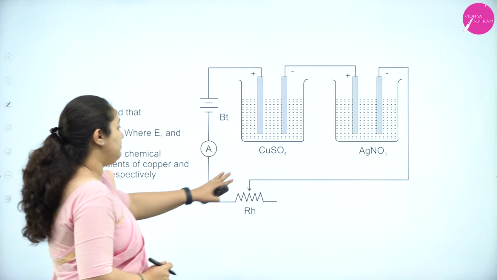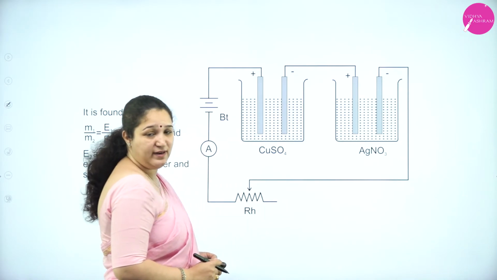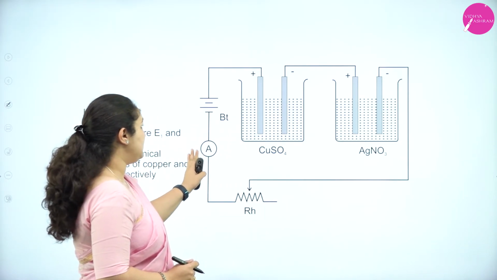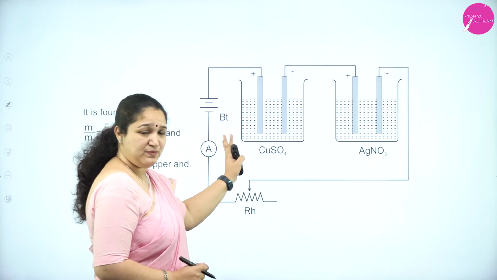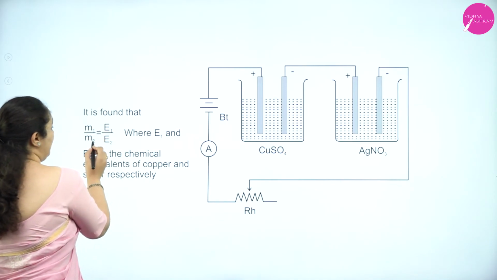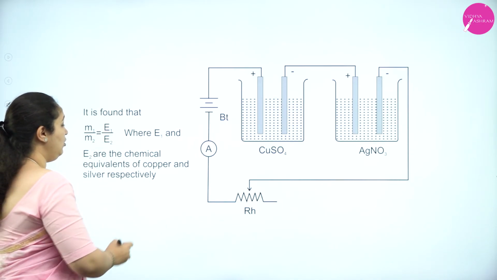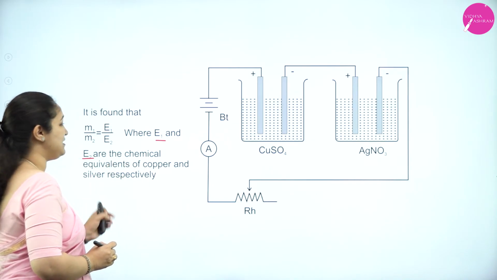That is, for example, we have taken copper sulfate and silver nitrate solution, and we are passing the same amount of current because they are connected in series. It is found that M1 by M2 is equal to E1 by E2, where E1 and E2 are the chemical equivalents of copper and silver.